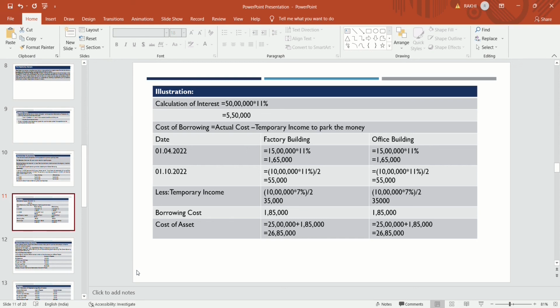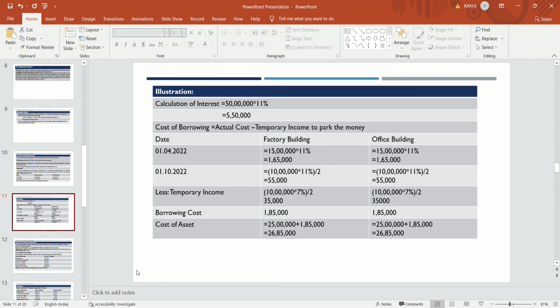That interest income is to be reduced from the actual cost of borrowings. So 1,65,000 plus 55,000 minus 35,000, the borrowing cost will be 1,85,000. That 1,85,000 is to be capitalized with the cost of the asset.